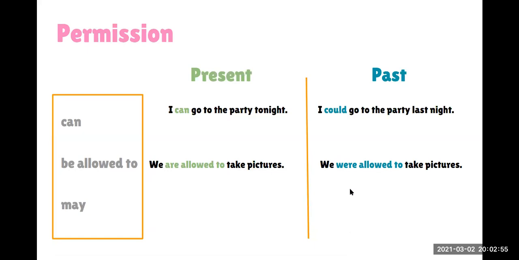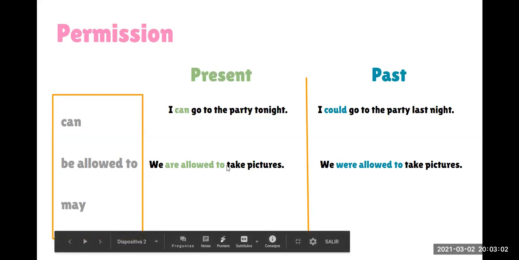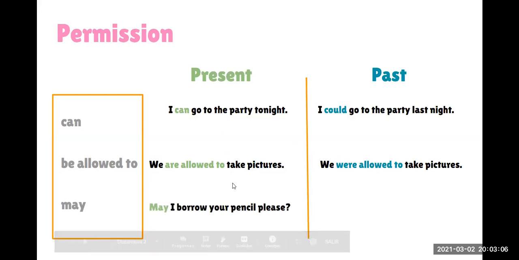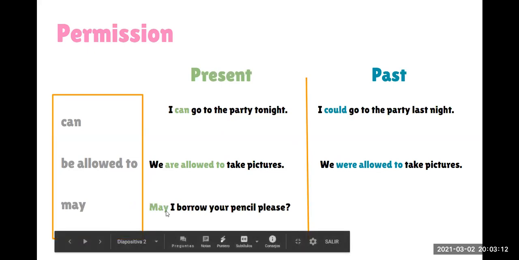So, then we have here the next modal verb, may. We use may when we are talking about the present. For example, may I borrow your pencil, please? Can you give me the permission to borrow your pencil? But when we talk about the past, we use might.